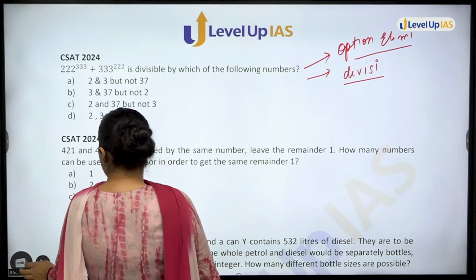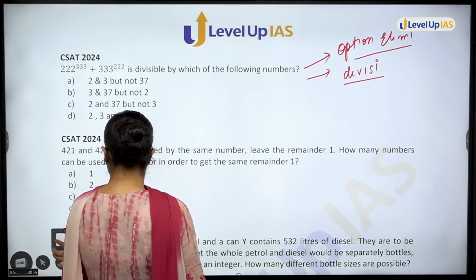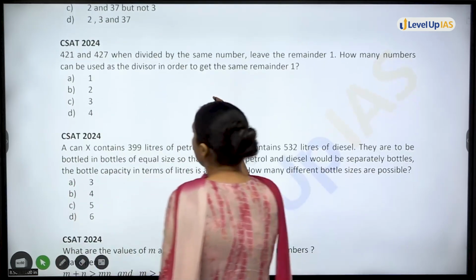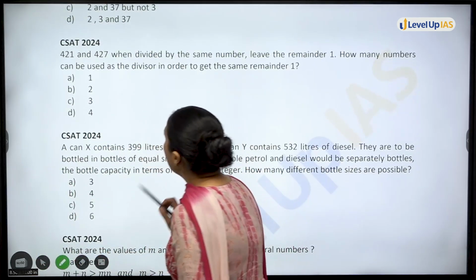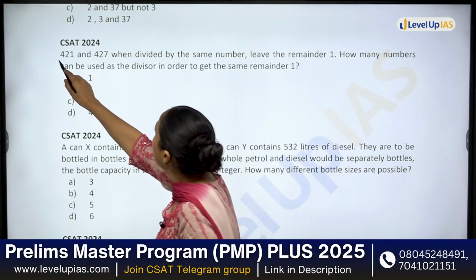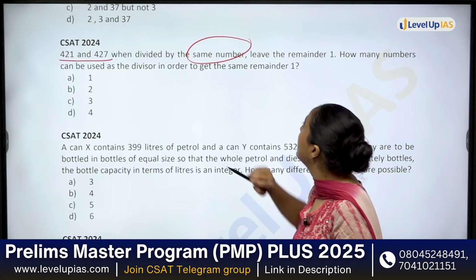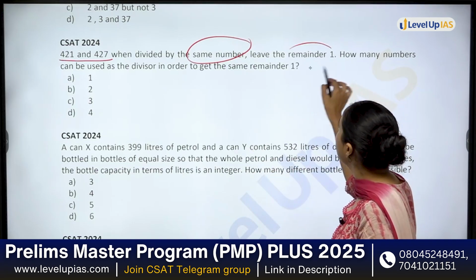Okay, now moving on to the next question. Let's see. In this also, 421 and 427 when divided by the same number leaves the remainder 1.